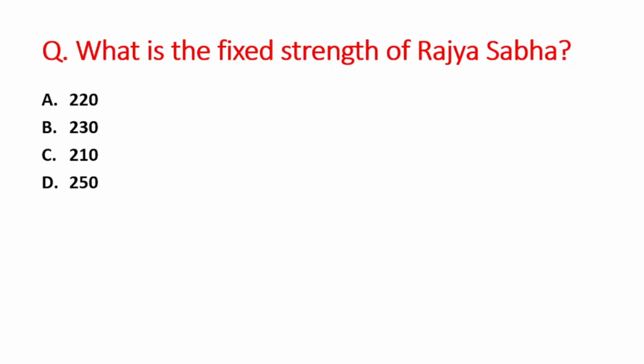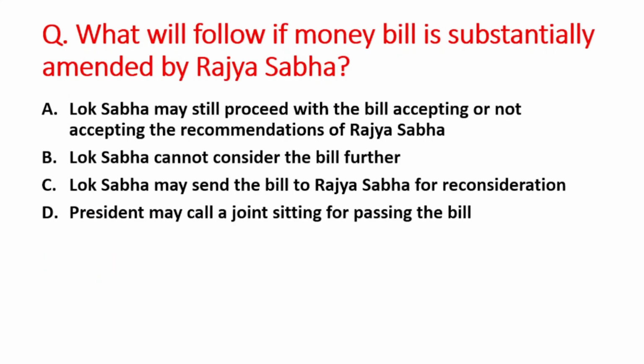A option is 220, B option is 230, C option is 210, and D option is 250. So right answer is option D, that is 250. Next question is, what will follow if money bill is substantially amended by Rajya Sabha?